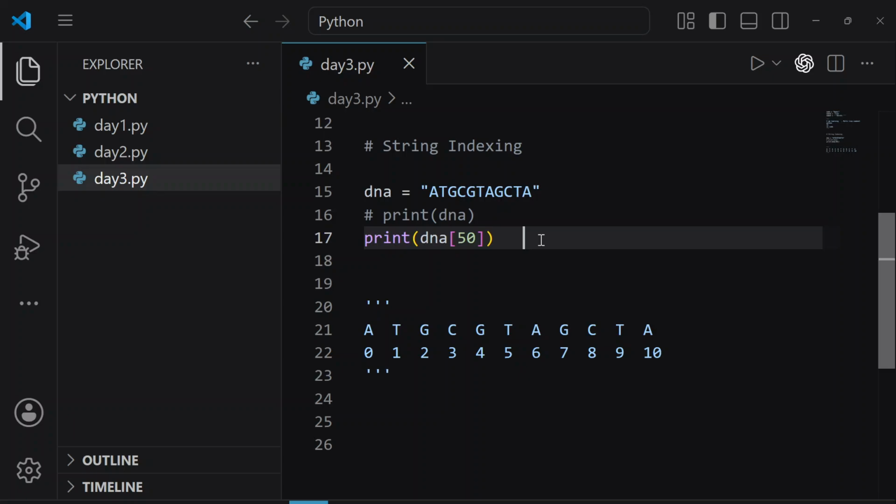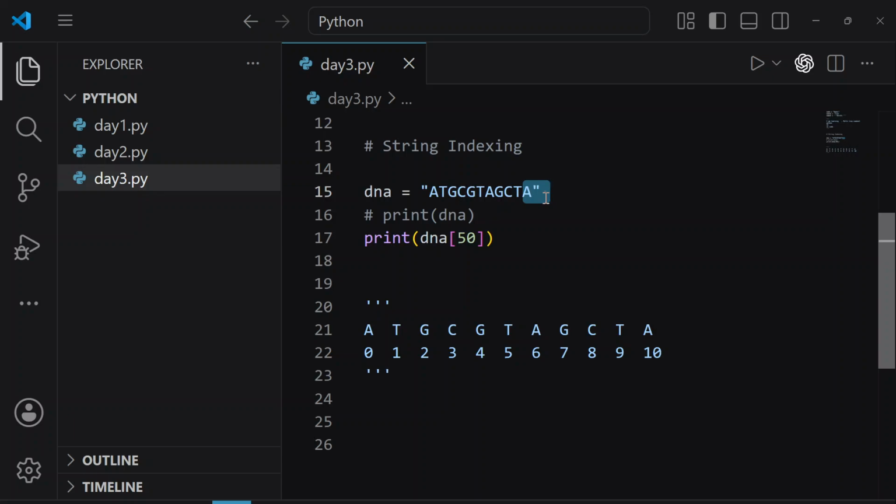Okay, now let me ask you one more question. This is a very small DNA sequence, which means we can manually count it, correct? But in biology, you already know that these DNA sequences are very long. For example, there are 800 bases, or 50,000 bases in a DNA sequence. So you cannot manually count it, right? Just imagine that this DNA sequence is very long, which means it is impossible for me to count it, and I want to print this last character. How am I going to print it?